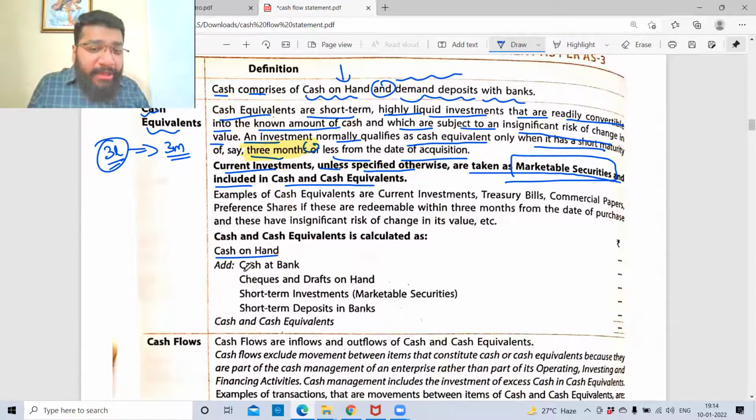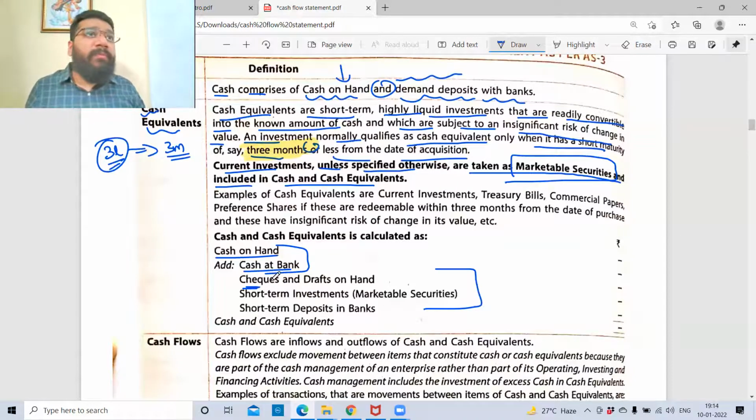See, cash in hand, cash in bank. These both, I told you, are cash. And these are cash equivalents. Checks, all of you. A check in hand is an asset, so it is a cash equivalent.